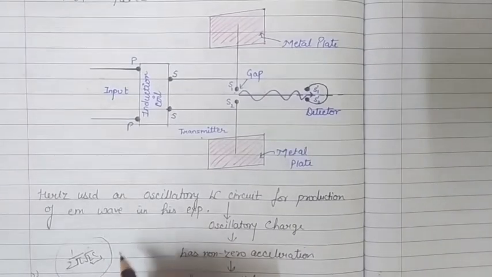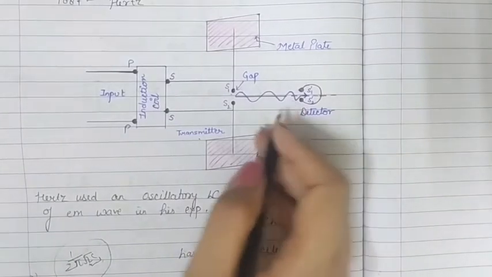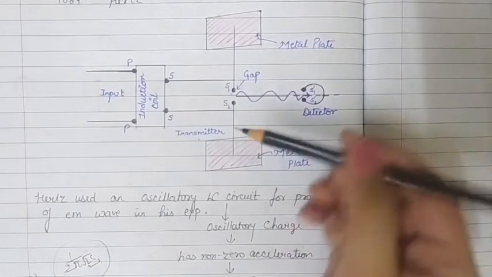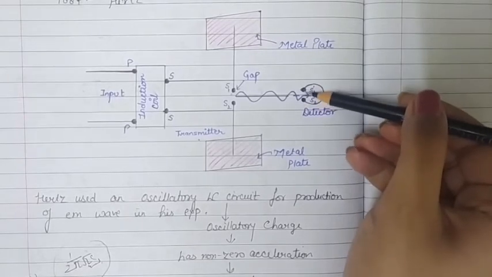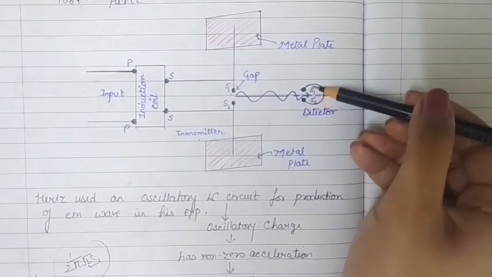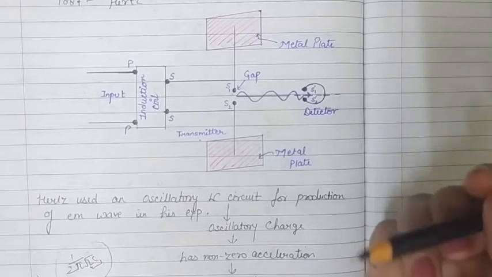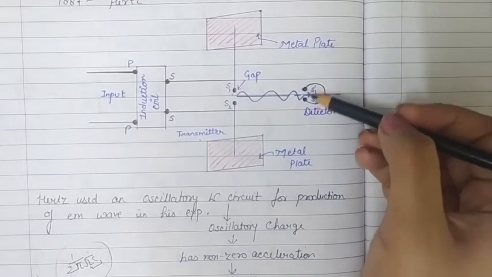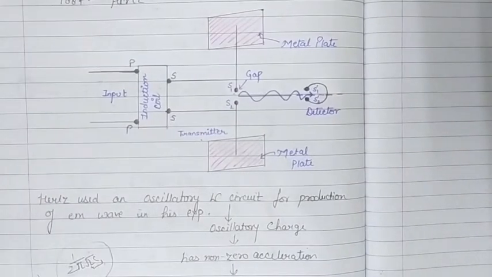So when these high frequency electromagnetic waves reach the gap of the detector, they have a sufficiently strong electric field which can set up a high potential difference across this gap. Because of this electromagnetic wave, a high potential difference gets set up across the gap S1 dash, S2 dash, and because of this high potential difference, small sparks, or we can say tiny sparks, can be experienced there. We can observe the tiny sparks across the gap, and the presence of these sparks shows the existence of electromagnetic waves.